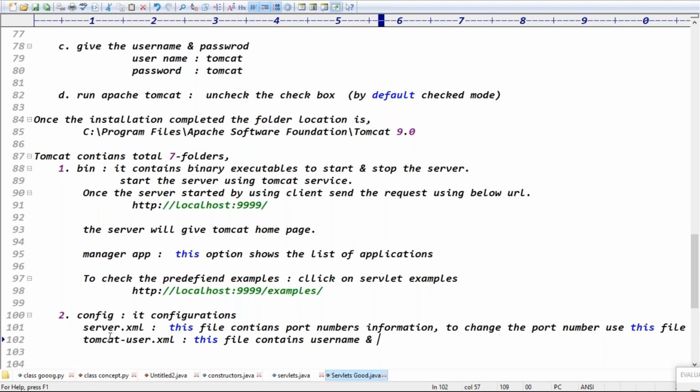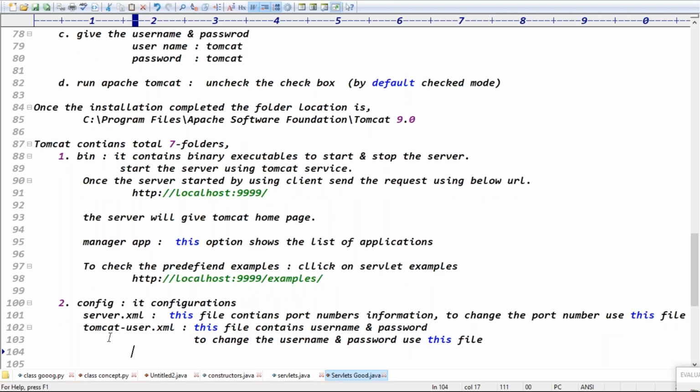So to change the username and password, use this file, guys. If you want, you can change the username and password also. Exactly, use this file.